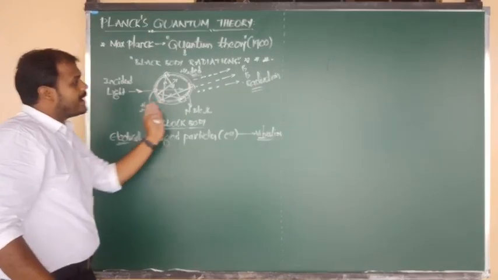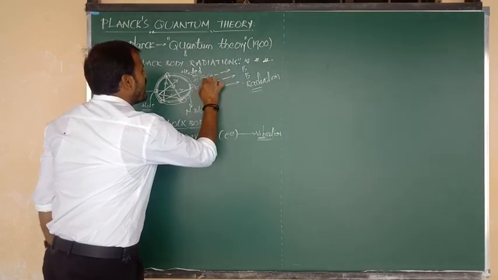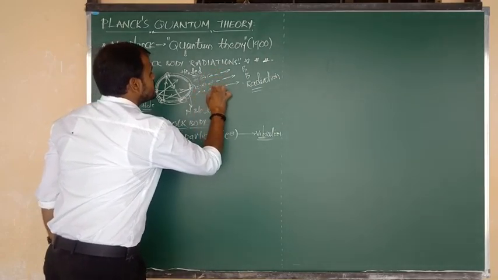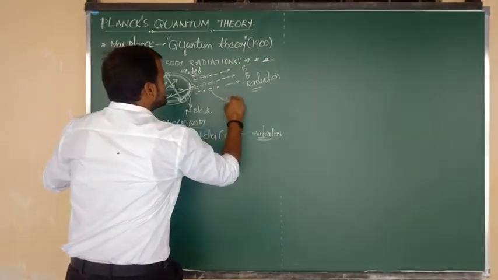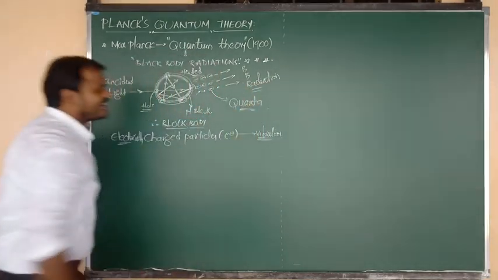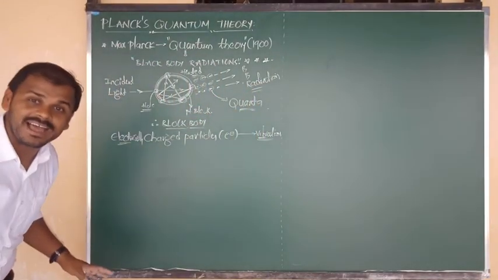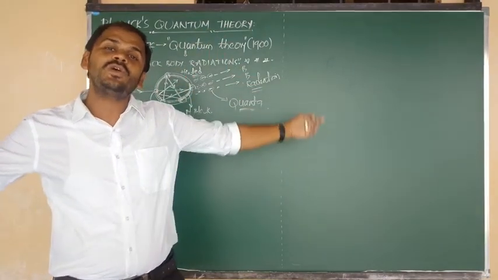That means radiations are emitted in the form of small energy packets. Such small energy packets are known as quanta. That's why we call it the quantum theory.